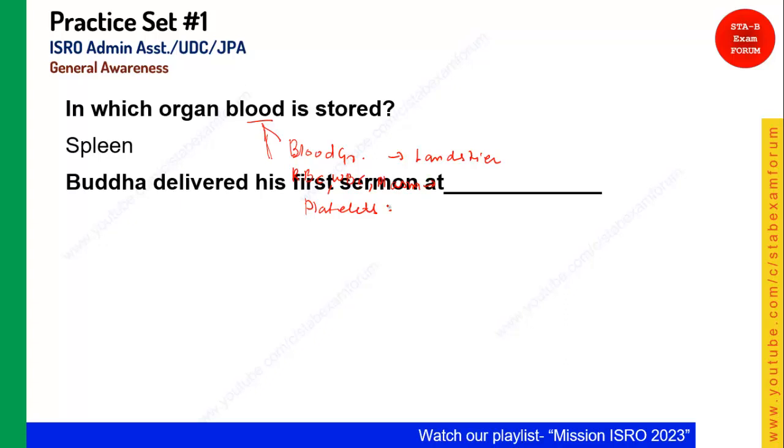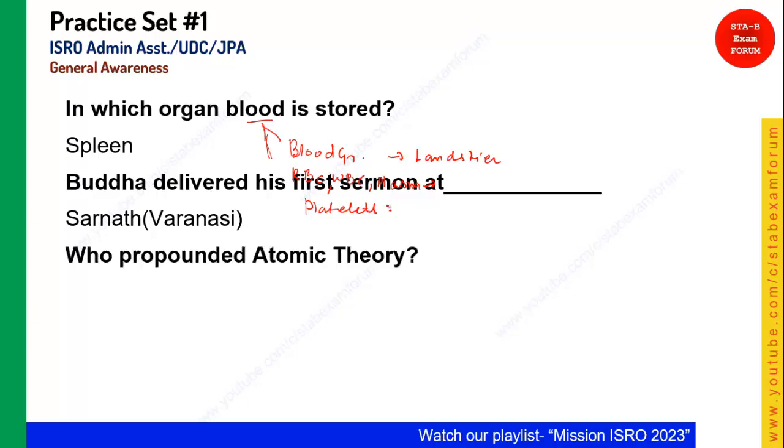Buddha delivered his first sermon at, recently we have seen, it's Sarnath, Varanasi. Just now we have seen it in the previous slide. Okay, Sarnath, Buddha delivered the first sermon. Okay, let's see the next question.